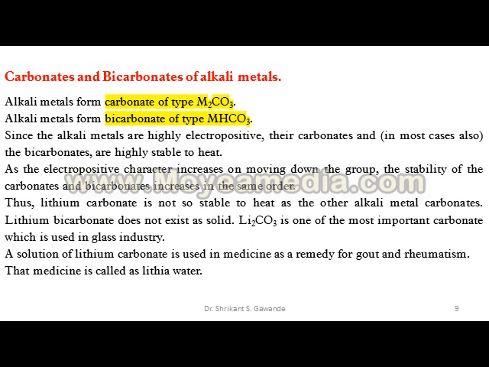A solution of lithium carbonate is used in medicine as a remedy for gout and rheumatism. That medicine is called lithia water.